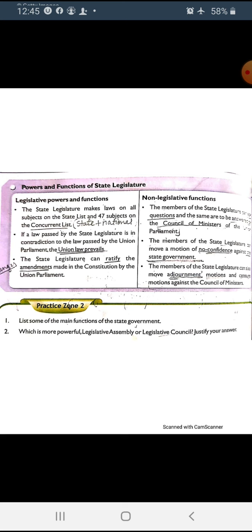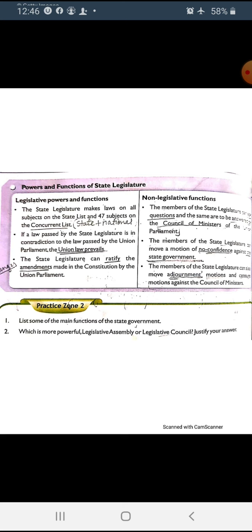Next, the state legislature can ratify the amendments made in the constitution by the union parliament. The state legislature has no power to make laws for the central level, but they can ratify, they can do amendments, they give suggestions to the central government. So these are the legislative powers and functions.